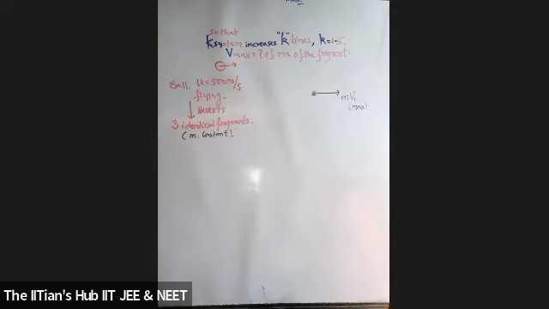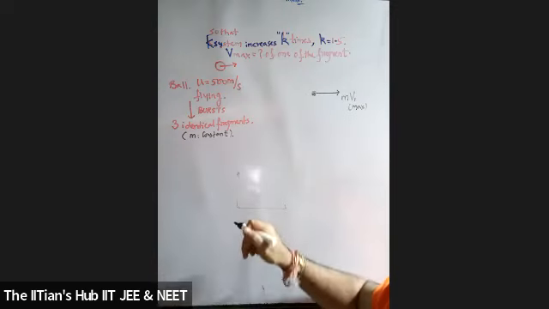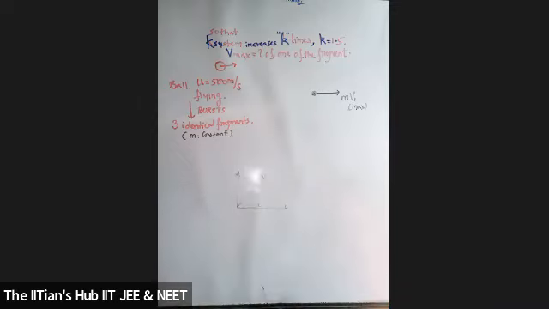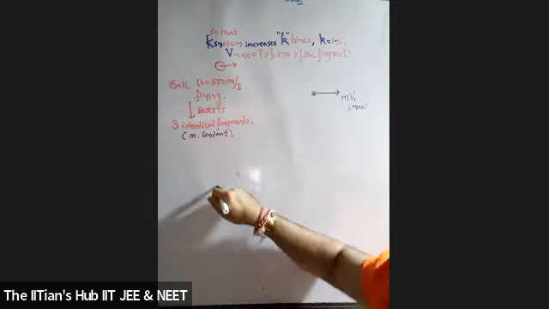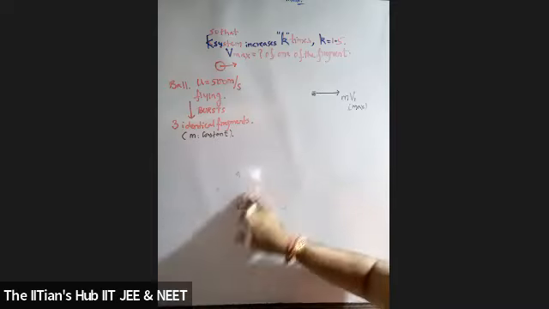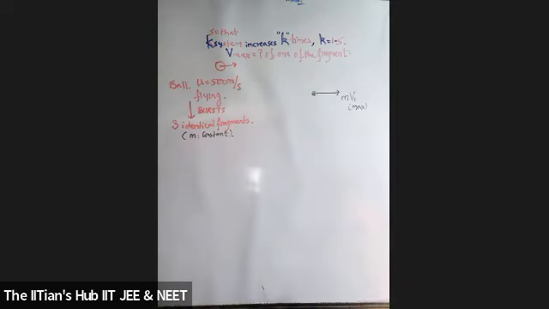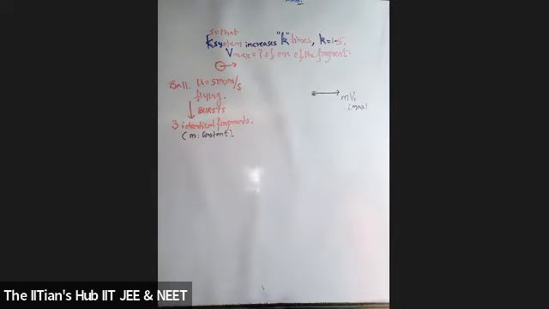What will the 2 parts be? If I happen to go for this manner, can I resolve this? If I resolve this velocity, I am getting in this direction, I can't get in this way. If I write its resolution, I can get it in this manner. I have to go for resolution of the other 2, which should be in exactly the direction opposite.